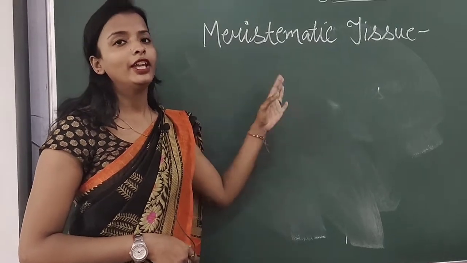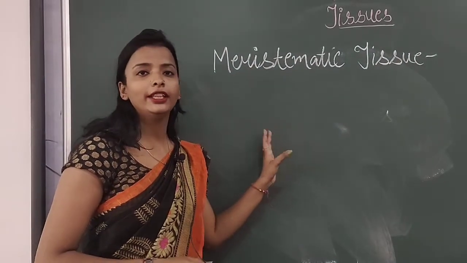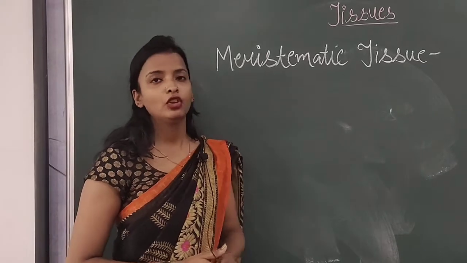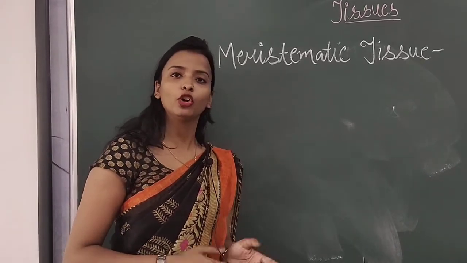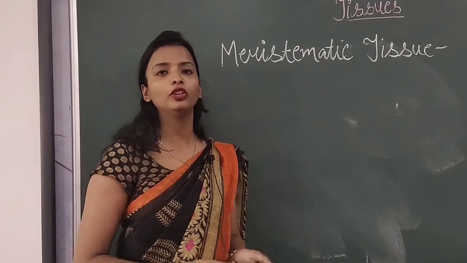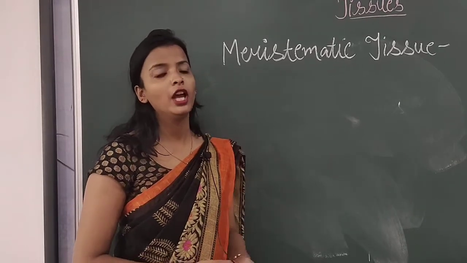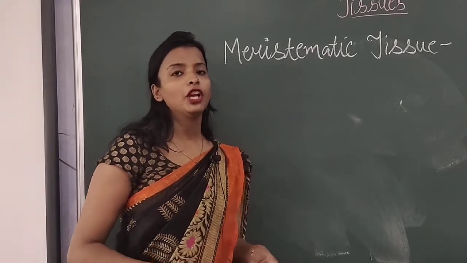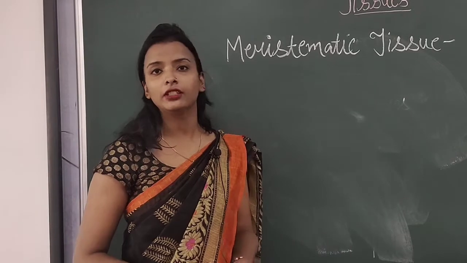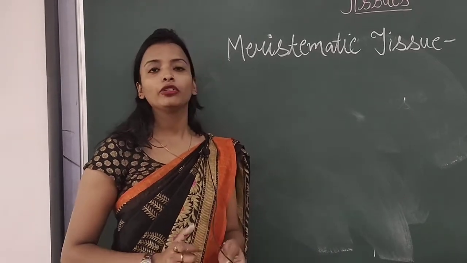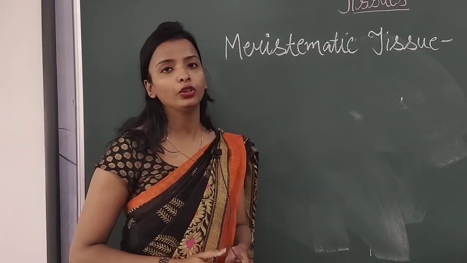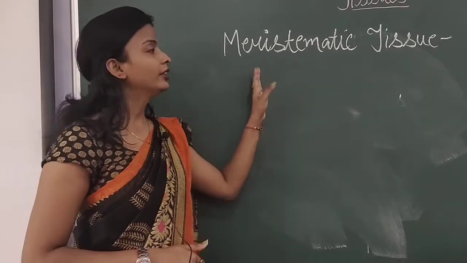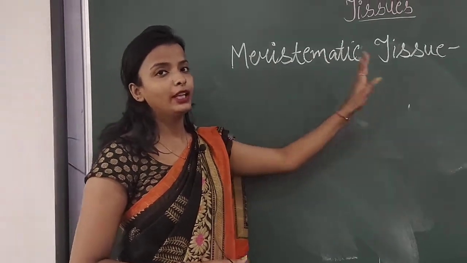But what happened? They used to go outside to play, they behave in childish ways. So at that particular age they are continuously growing. You can see so many changes in a newborn baby. But at our age, we do not show so many changes in our body. Why? Because now we have attained full growth in our body. So this is the basic difference between meristematic and permanent tissue.